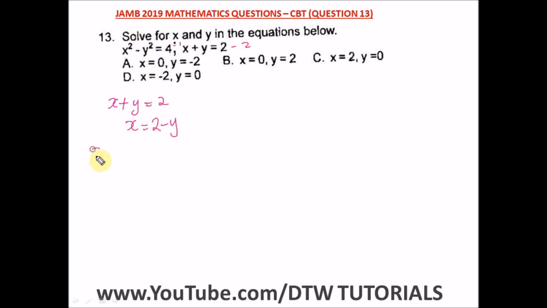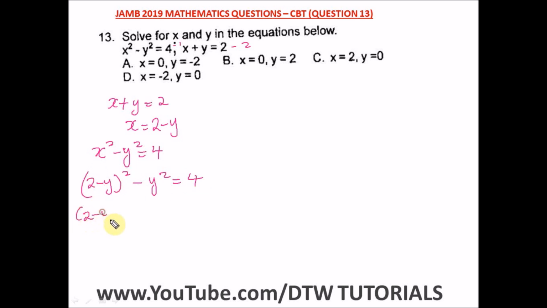Okay, so this equation 1 is what? x squared minus y squared equals 4. Let's put in the value into here. So we have (2 minus y) all squared minus y squared equals 4. Let us open up this bracket. And open up this bracket, what do we have?